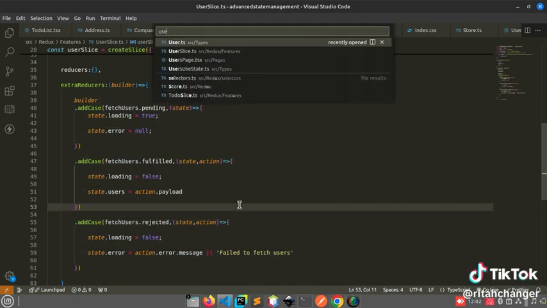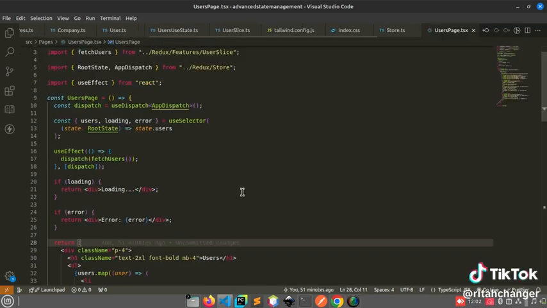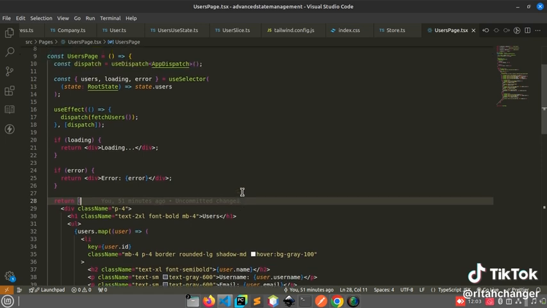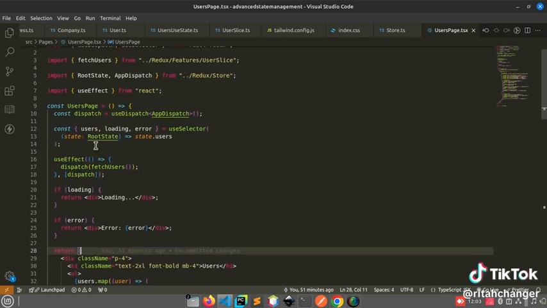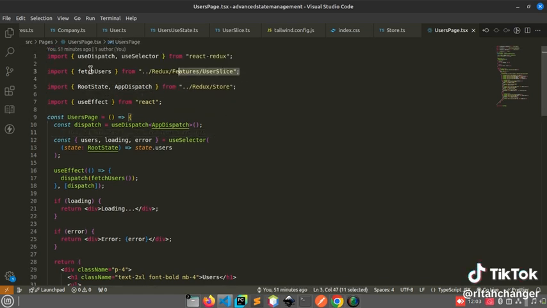If I come to the users page like that, you can actually see I just called the API from our user slice instead of lumping the logic together with the UI. So that's all with the user state management. It's not something which is very hard. It's all about